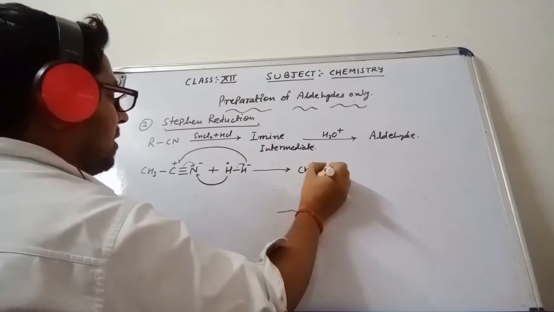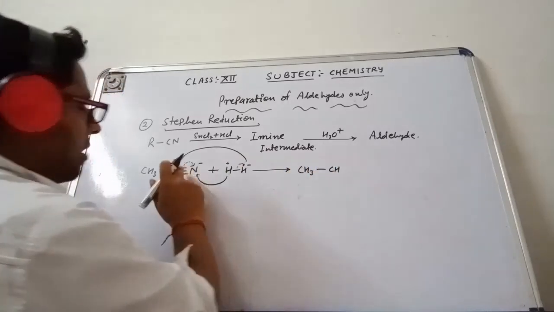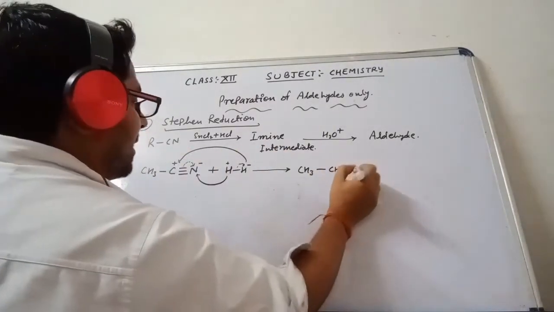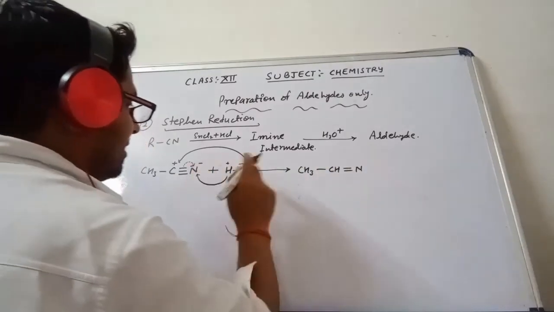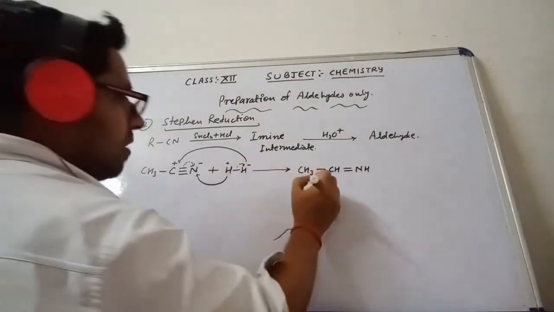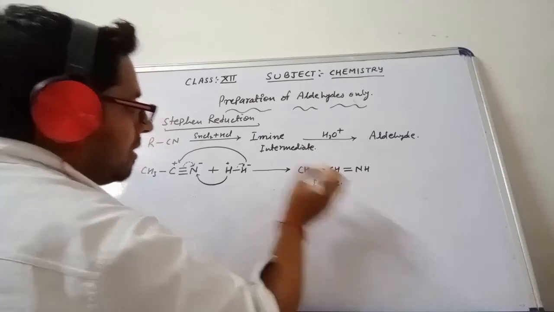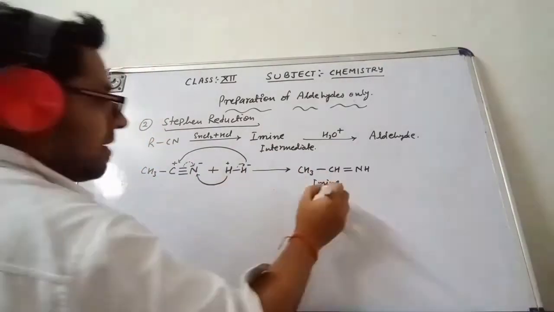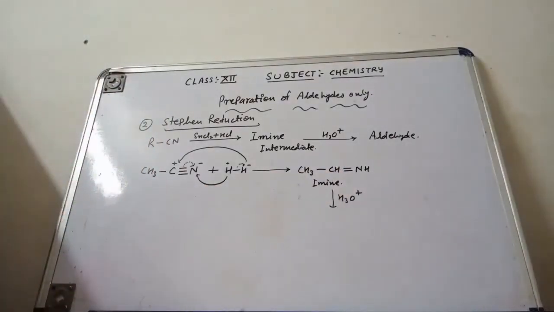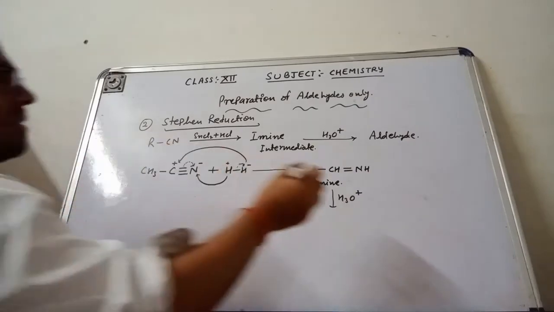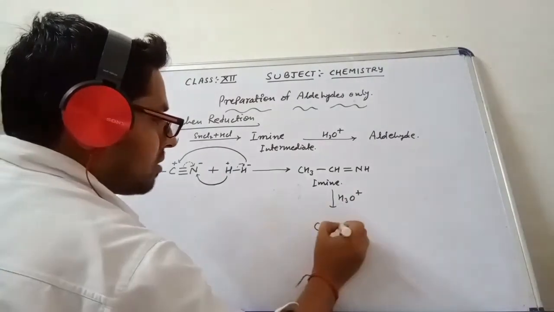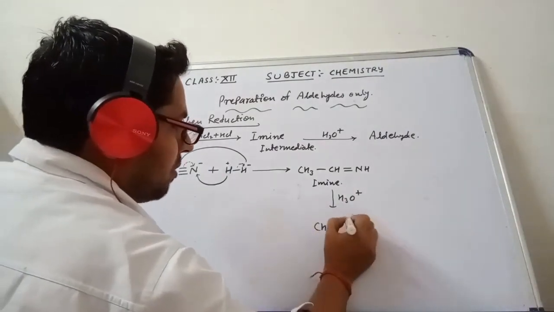This is CH3 single bond CH. The pi bond electron is going to transfer, that means the pi bond is split up, so the double bond will be left here. This is N and that H is attached there. So this is NH. So this is the imine intermediate. Now this imine intermediate, during the reaction with H3O positive, this NH group is converted into O. This is CH3 single bond CH double bond O we are getting.